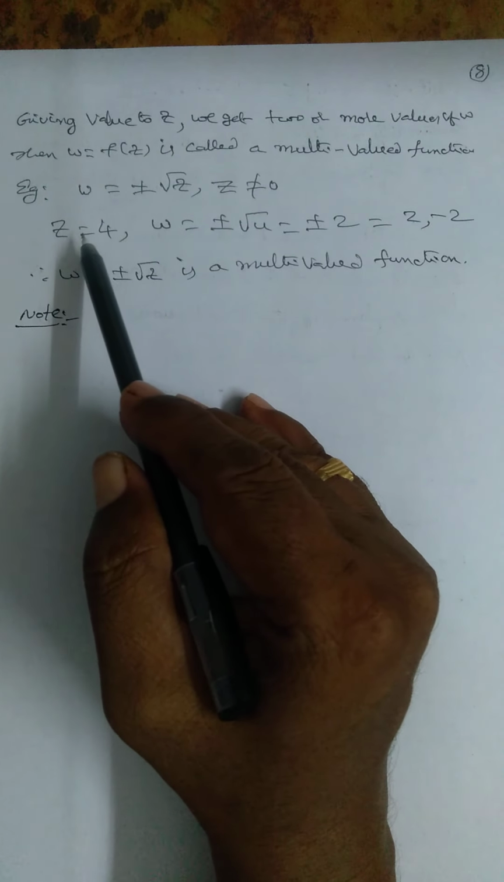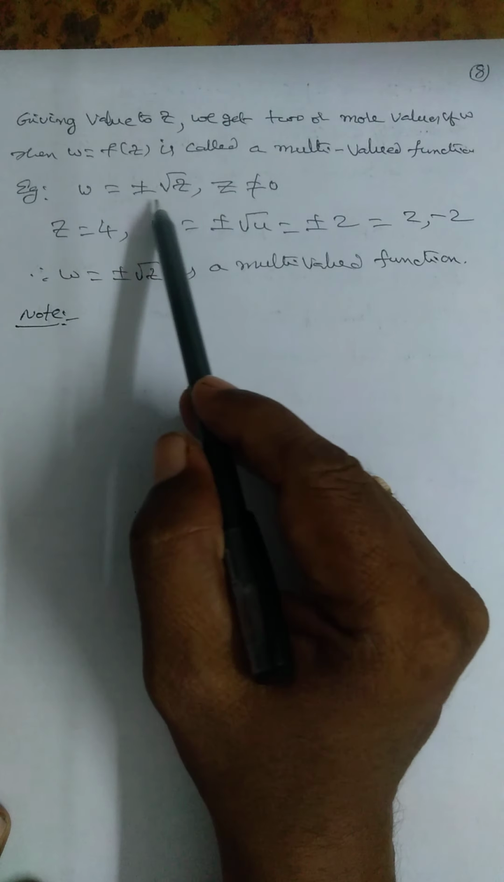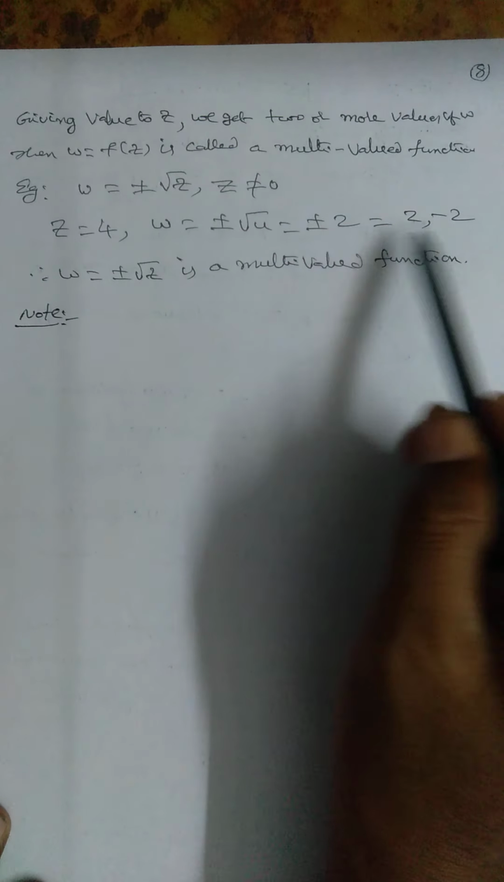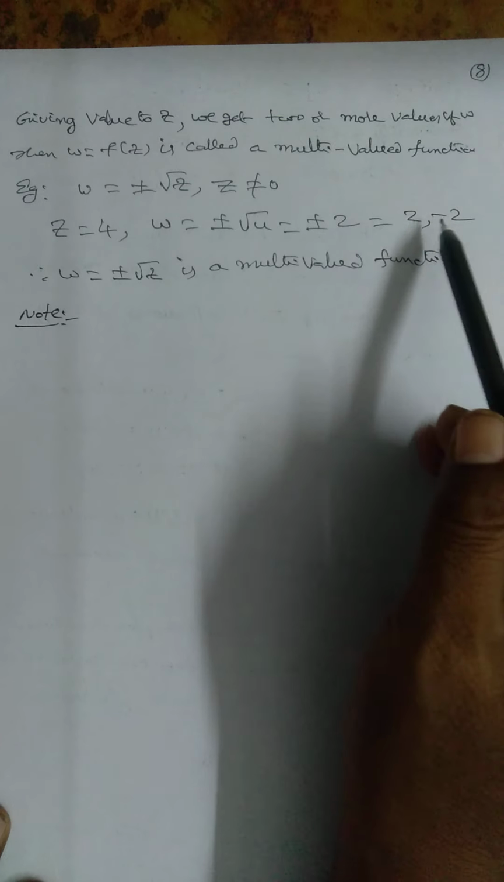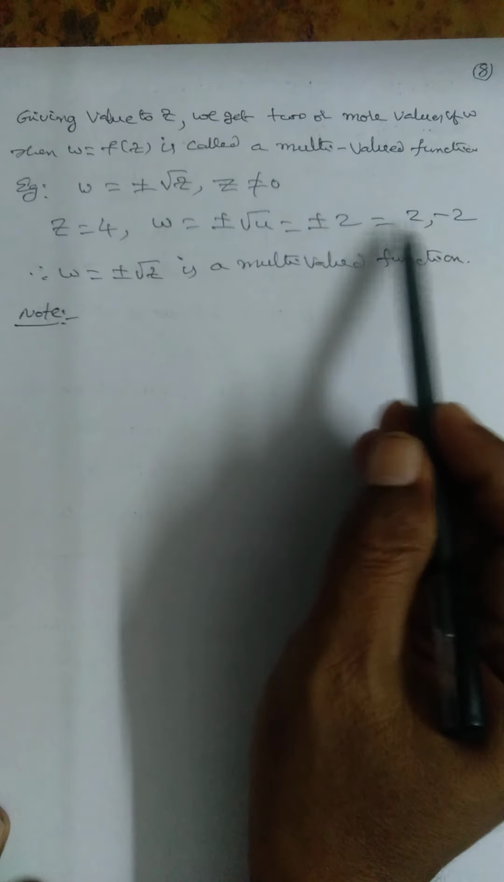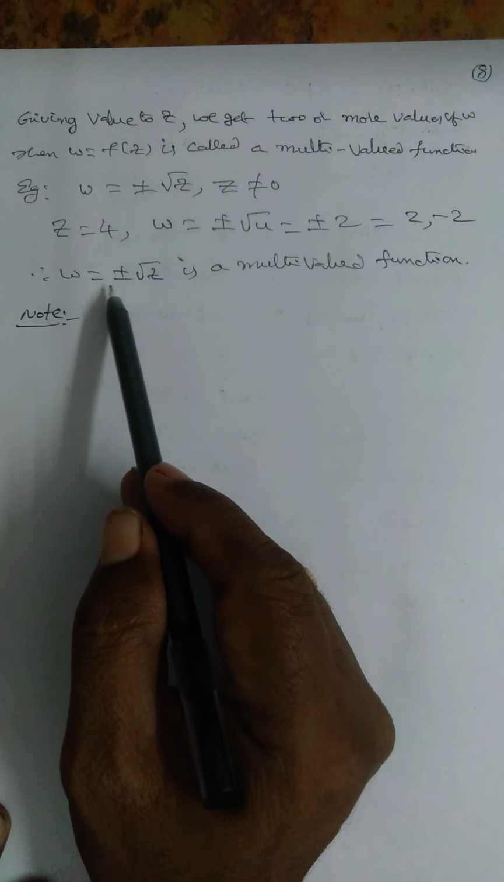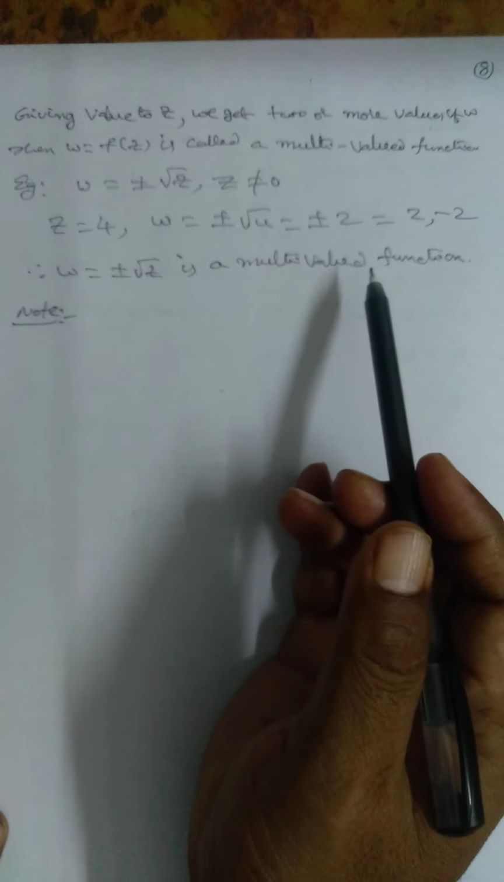Okay. Z is equal to 4. What happened? W is equal to plus or minus root 4. Plus or minus root 4 means plus or minus 2, that is plus 2 and minus 2. Two values. Giving one value to z, we get two values of w. So w is equal to plus or minus root z is a multi-valued function.